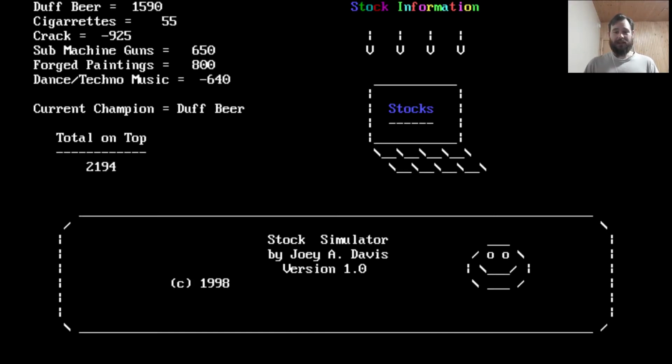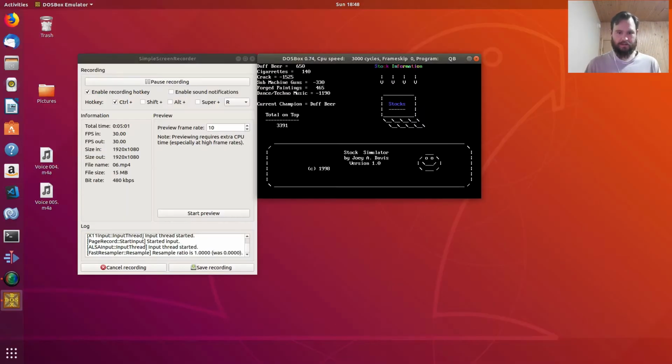You can see my beautiful text graphics, stock information going into the computer, and then the lovely logo, all made out of ASCII characters. So this is great. Okay, let's see if I can stop this. Having that same issue. Sometimes it works and other times it doesn't. I have to just kill it.